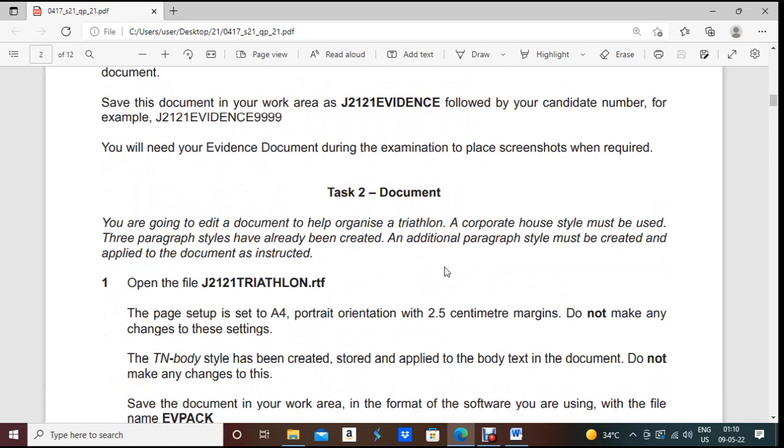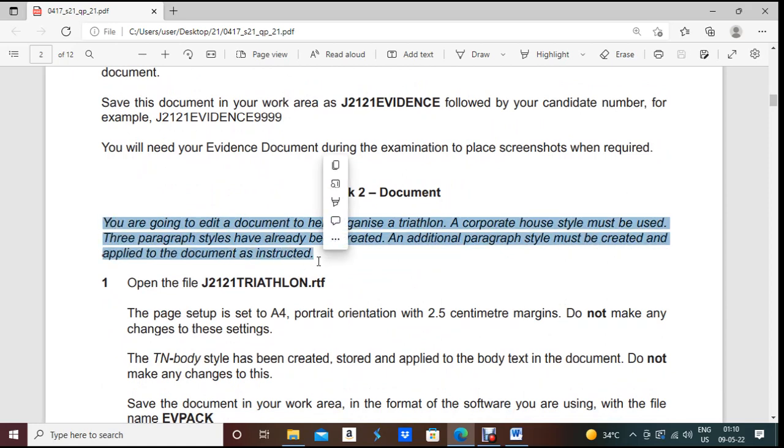Now let's start the main Word document part. Task 2, document. First, you need to read the statement given by the examiner. After reading the statement, you will understand many things about what you have to do in further questions. Here the examiner mentions, you are going to edit a document to help organize a triathlon. A corporate house style must be used.